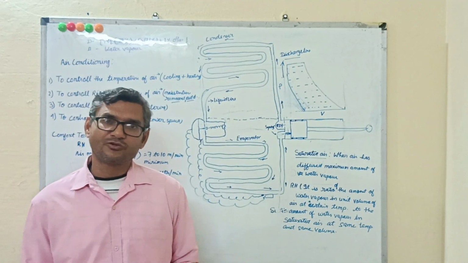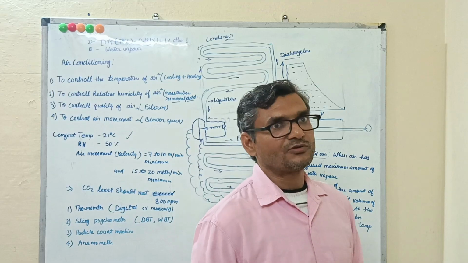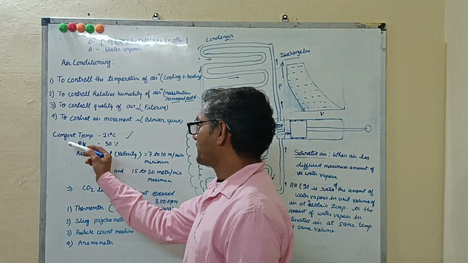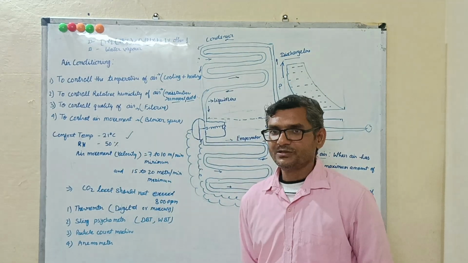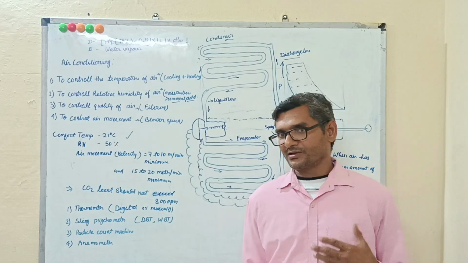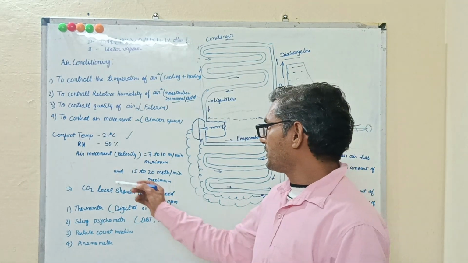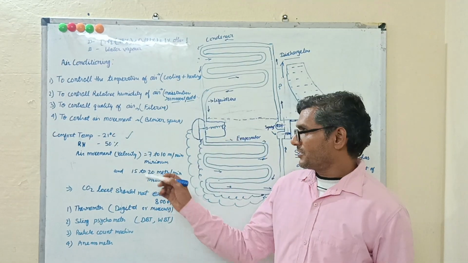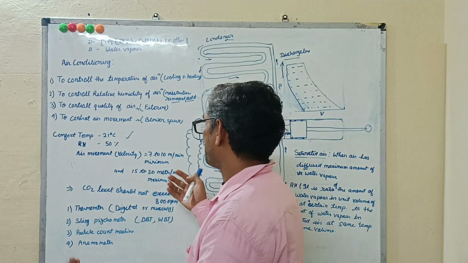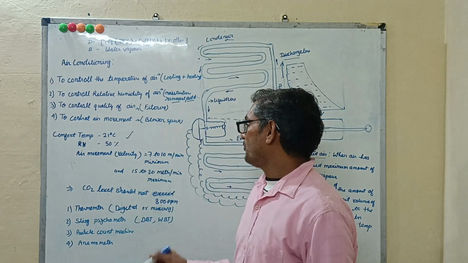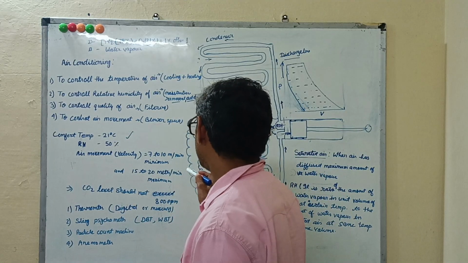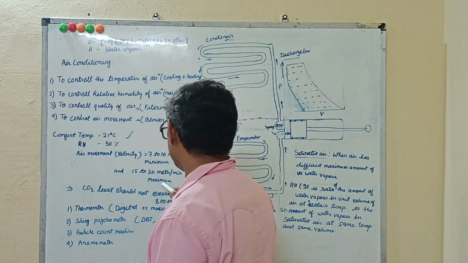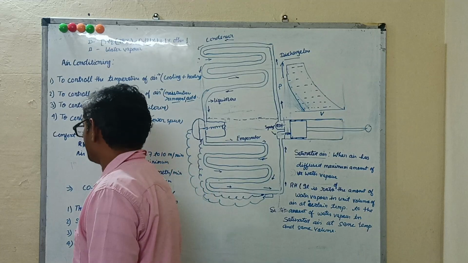More air velocity also means a proper velocity is required for air conditioning. I have given some detail: at a comfort temperature of 21 degrees centigrade we are feeling comfortable, but different people have different temperatures for comfort. And relative humidity, mostly 50% is comfortable, 50% moisture. Air movement, minimum 7 to 10 meter per minute is required, maximum 15 to 20 meter per minute.